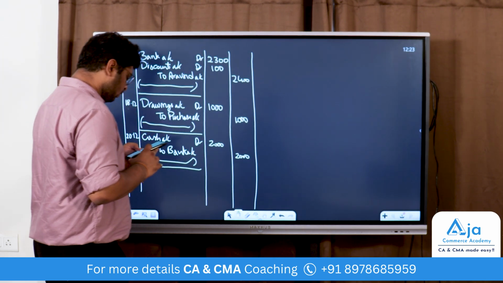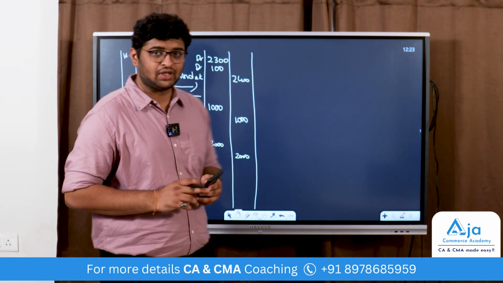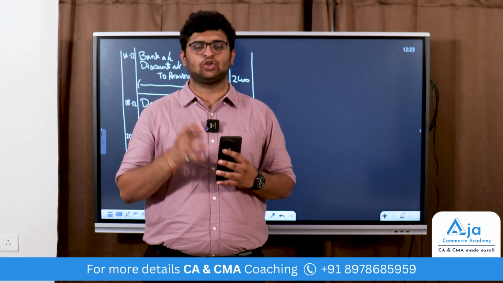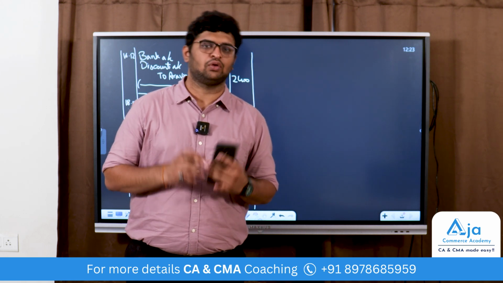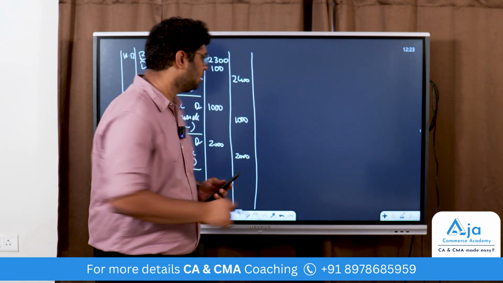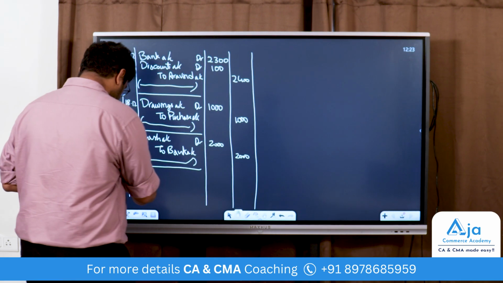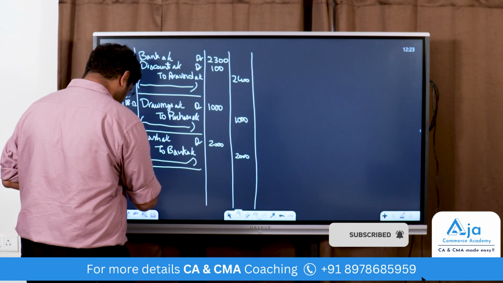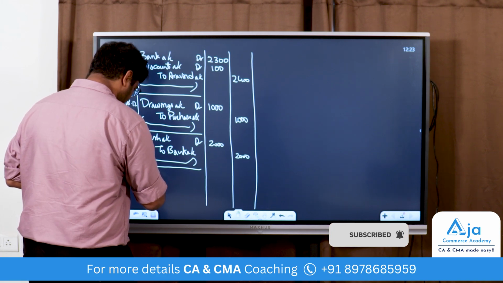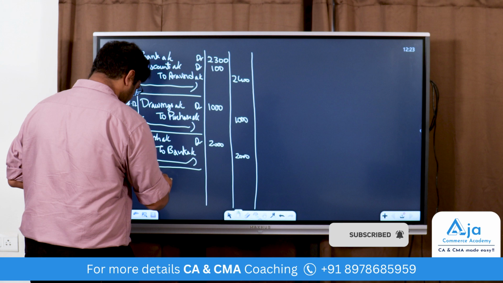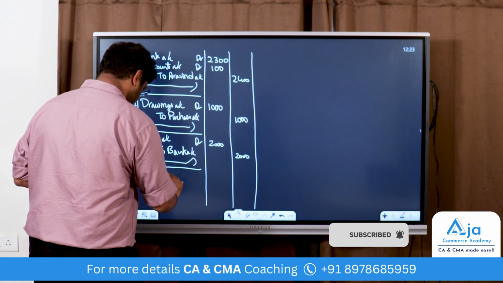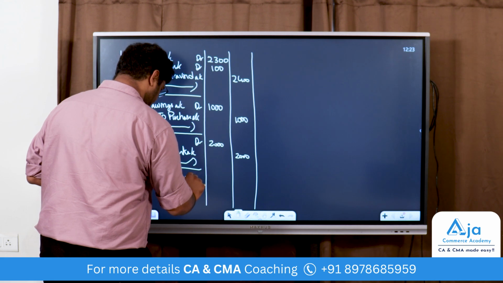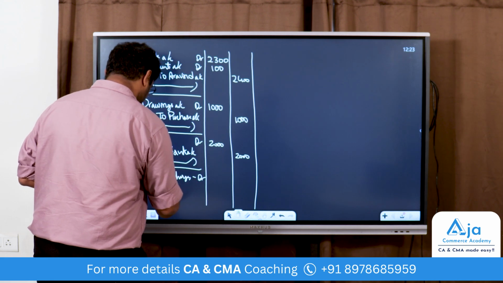Now next, on 24th he paid telephone charges. Telephone charges is an expense. It's a nominal account. What do we do in a nominal account? We debit all expenses and losses. So 24/12, telephone charges debited to.